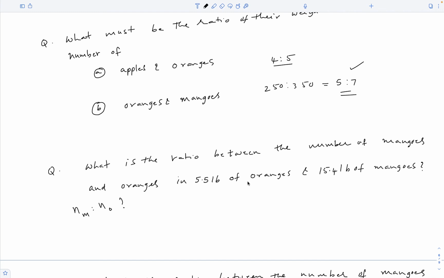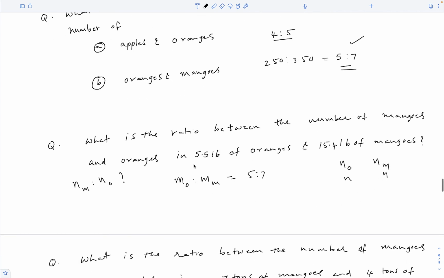in 5.5 pounds of oranges and 15.4 pounds of mangoes. Again, the ratio of their relative masses is 5 to 7. And if the given quantities are also in this ratio, then we would have an equal number of oranges and mangoes. But the given quantities are in the ratio of 5.5 to 15.4. If you divide both by 1.1, the ratio becomes 5 to 14, that is 5 to 2 times 7.